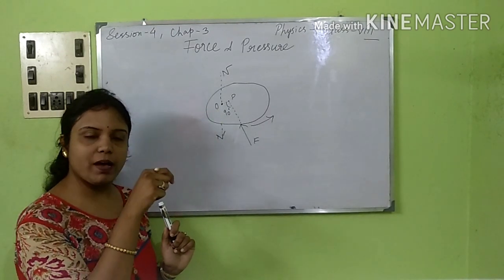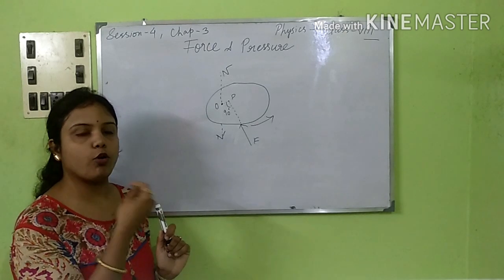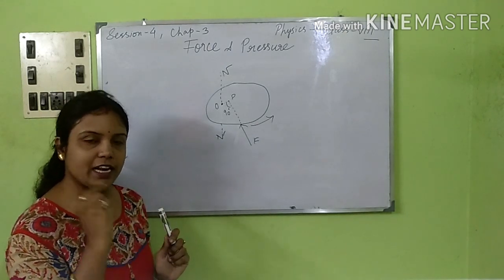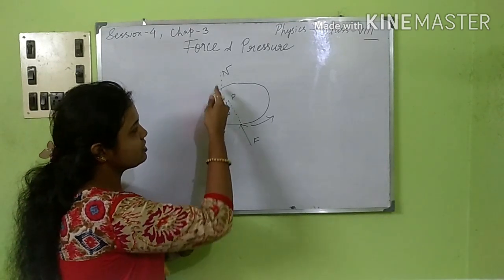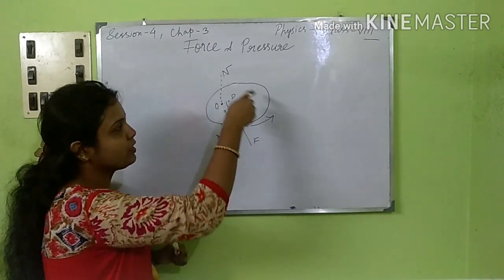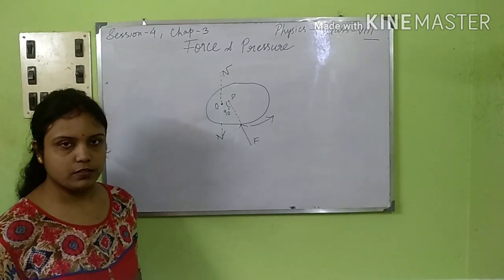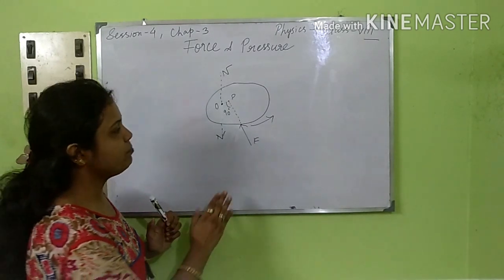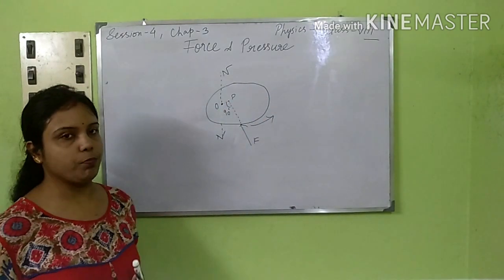It is a small pivoted point through which the whole body can move in a circular direction. The axis through which this rigid body moves is known as the axis of rotation. Now suppose I am putting a force on the side of the rigid body.